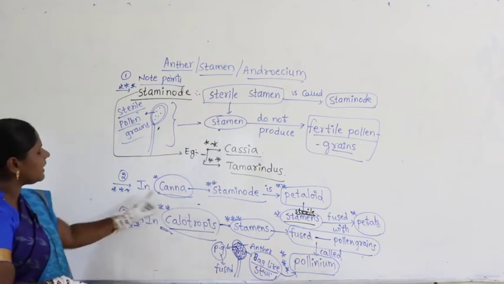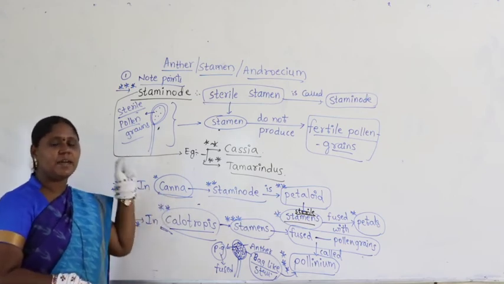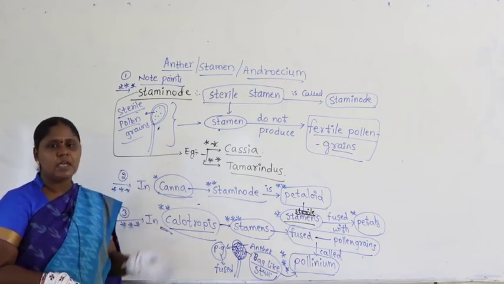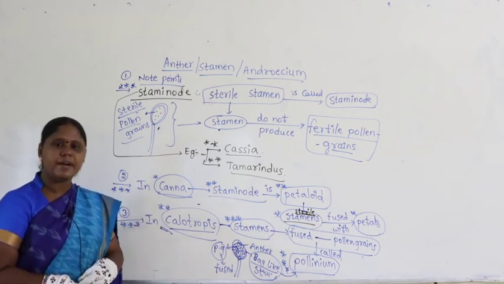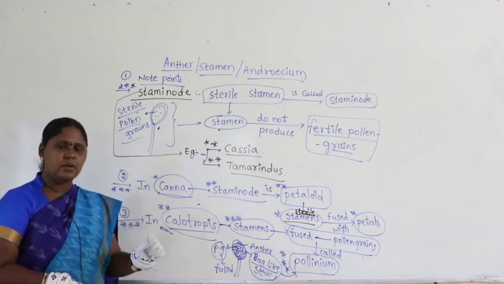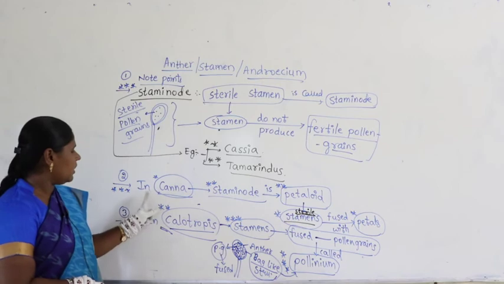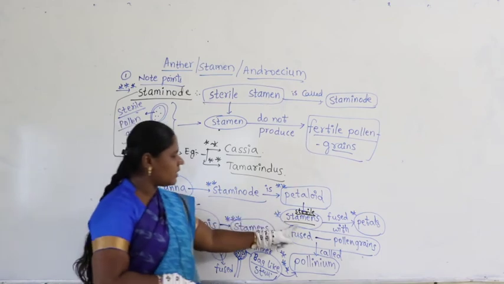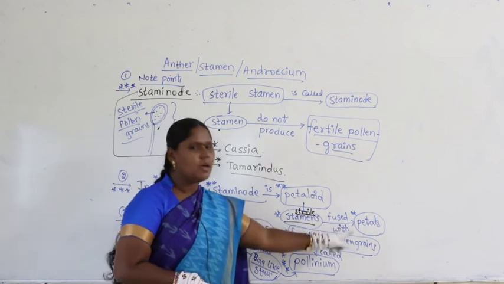Similarly, coming to the second one, Kenna. In Kenna, do you remember? We studied Kenna for what? Asymmetrical, irregular flower: a flower that cannot be divided into two equal halves in any plane of division. Irregular flower, asymmetrical flower, where is it present? It is present in Kenna. Guys, you have to remember the example, because if the example is repeated, it is an example for those concepts. In Kenna, the staminode is petaloid. What is the meaning of this? Sterile stamens fused with petals.